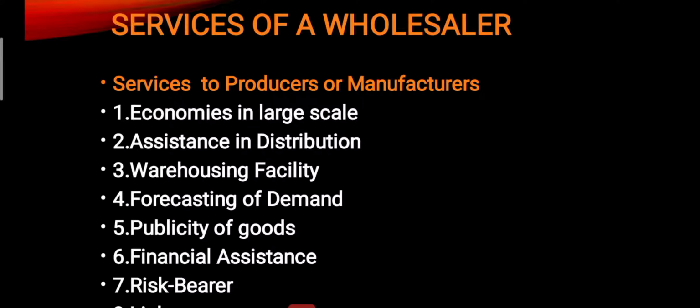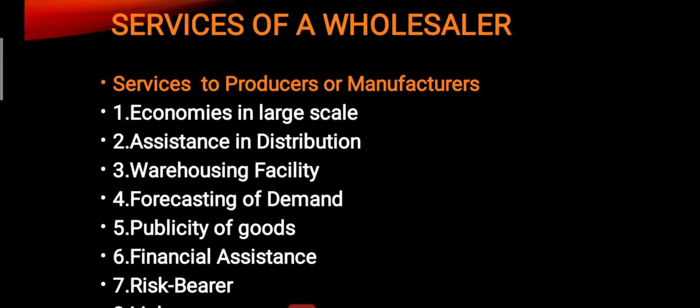So he buys products in bulk. Therefore, the producer will be able to produce on a large scale also. Therefore, it will reduce the cost of production per unit for the producer. That is why it is called economies of large scale. Next is assistance in distribution.